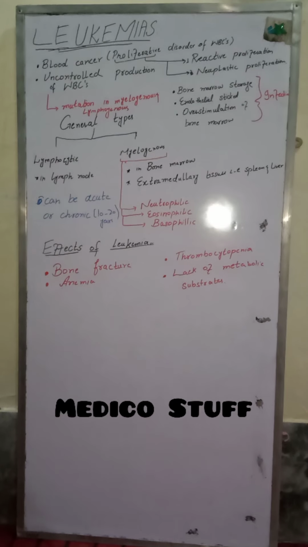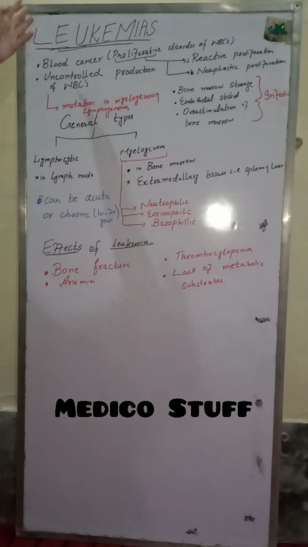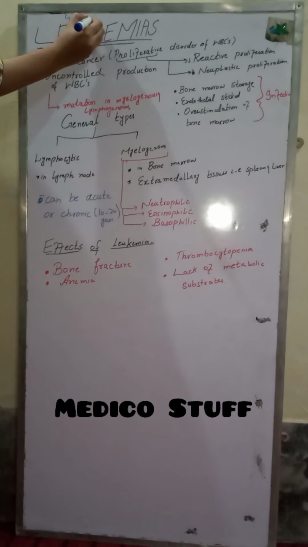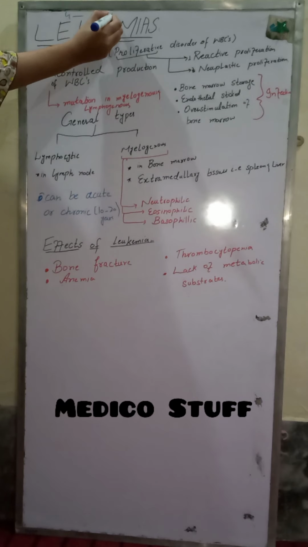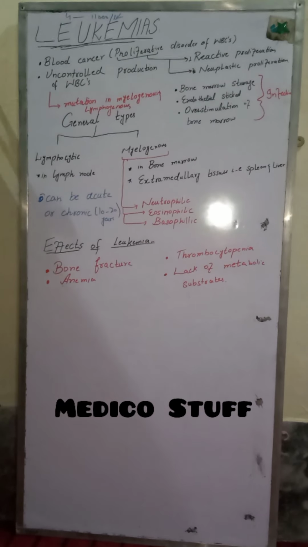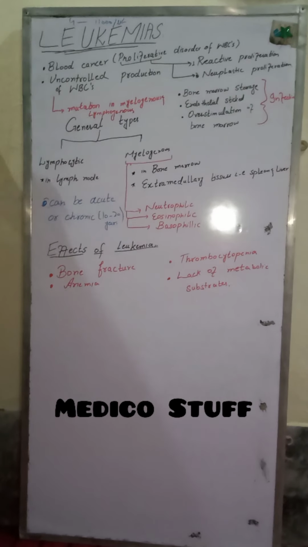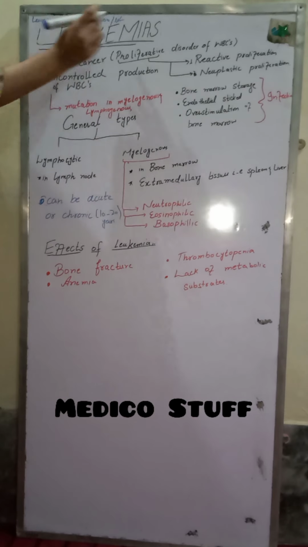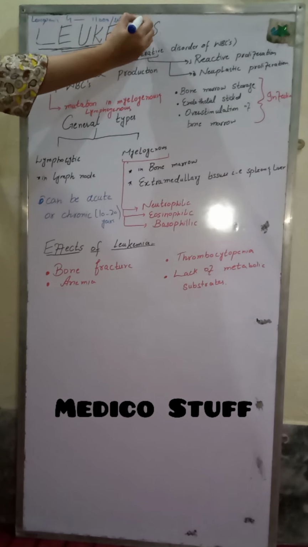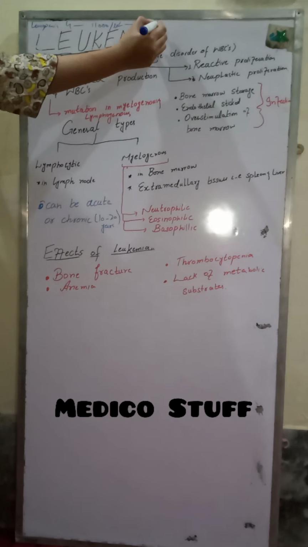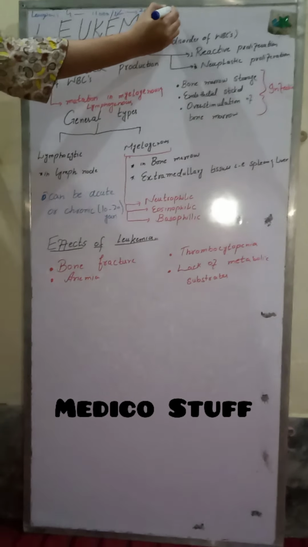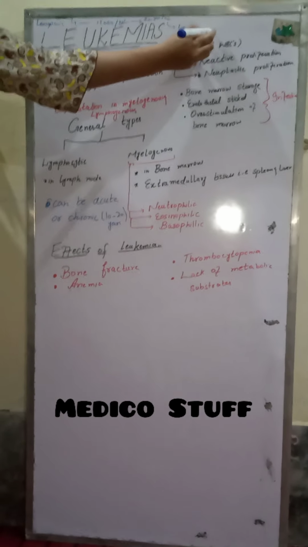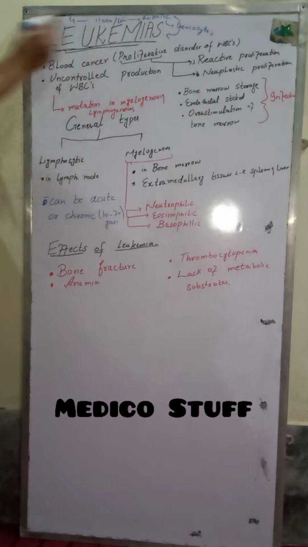Now this was the number, and below we are talking about two extremes. The normal number is 4 to 11,000 per microliter. If the number is below 4,000, then the situation will be called leukopenia. If it is larger than 11,000 to 20,000 per microliter, the situation will be called leukocytosis. And beyond 20,000, the situation will be called leukemia.